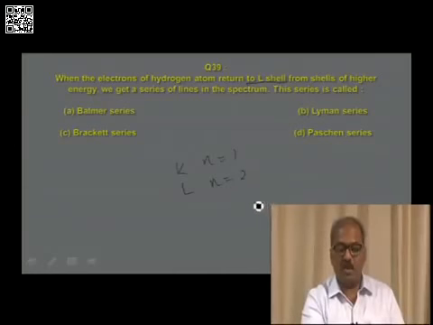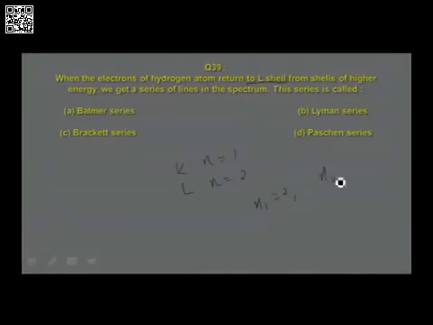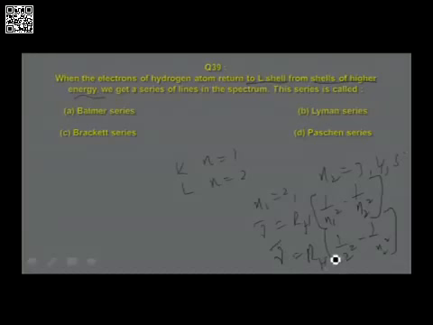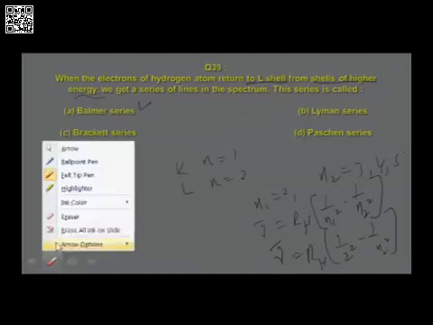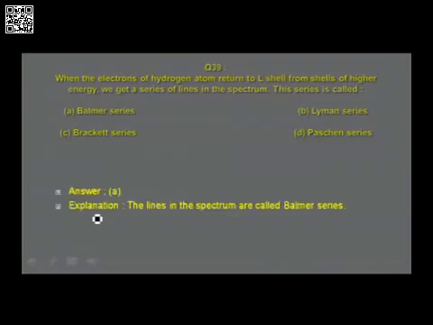So that means n1 is equal to 2 and n2 is, since electrons are returning from shells of higher energy, n2 will be 3, 4, 5, etc. And the nu bar equation for this type is found to be 1 by n1 square minus 1 by n2 square, and the answer is this is 1 by 2 square minus 1 by n2 square. This is the expression you get for Balmer series. The correct answer I find is Balmer series, and you find the answer given. The lines in spectrum are called Balmer series.